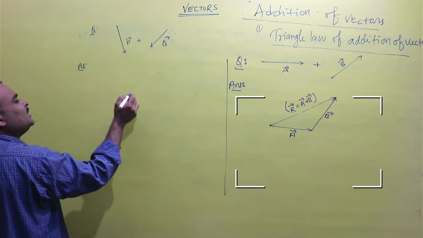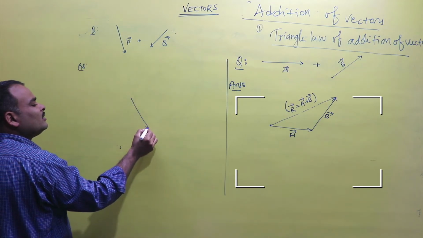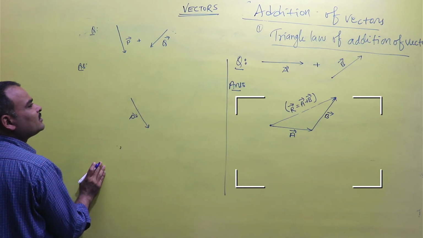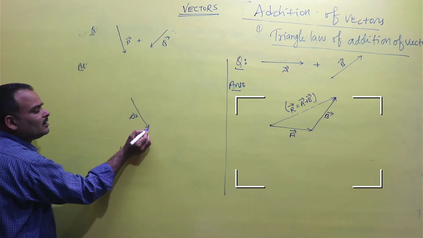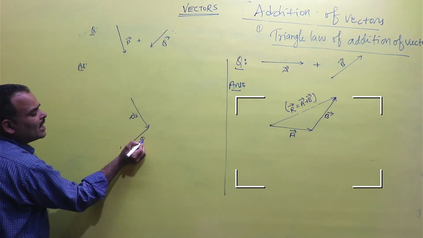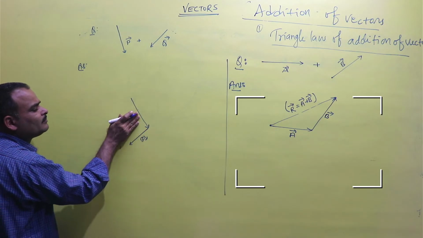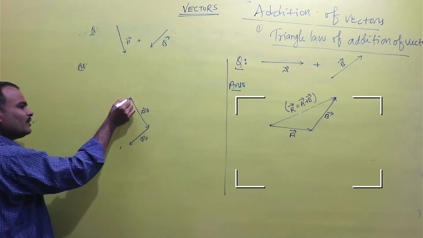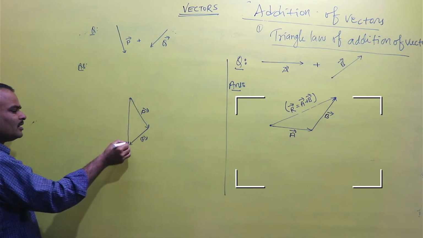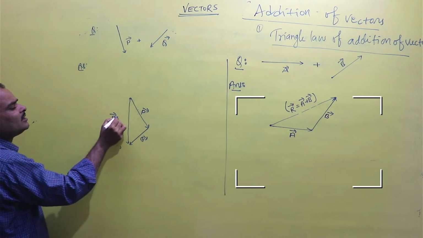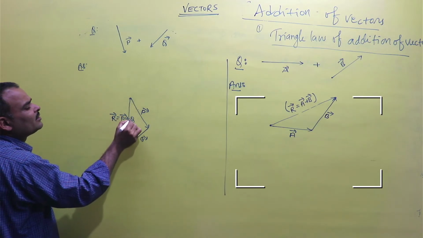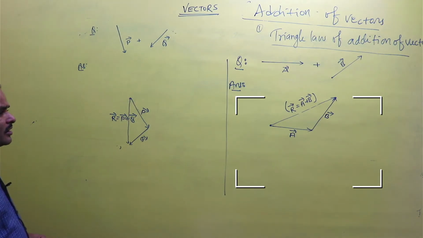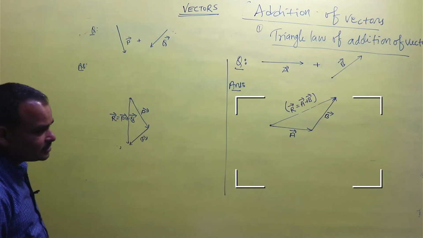The solution will be: first of all, we take the vector P in the same magnitude and in the same direction and shift the tail of the second vector Q to the head of the first vector P. And now a straight line joining the tail of the first vector to the head of the second vector will represent the resultant vector P plus vector Q. So this is called the triangle law of addition of vectors. You can write examples of the additions.